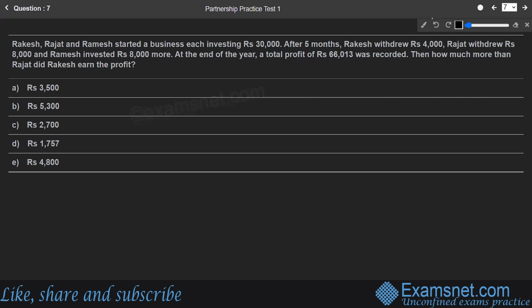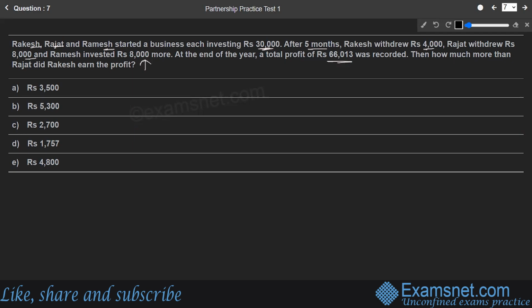Okay, as the question suggests, Rakesh, Rajat and Ramesh started a business, each investing rupees 30,000. After 5 months, Rakesh withdrew rupees 4,000, Rajat withdrew rupees 8,000, and Ramesh invested 8,000 more. At the end of the year, a total profit of 66,013 rupees was recorded. Then how much more did Rakesh earn than Rajat in profit?